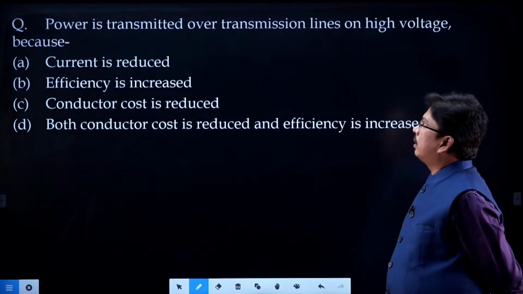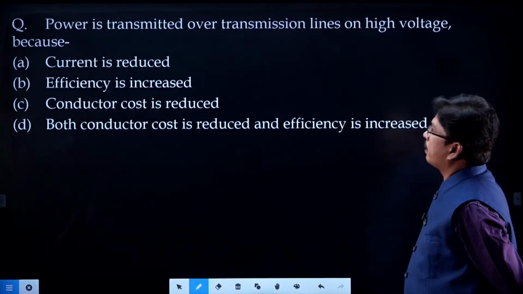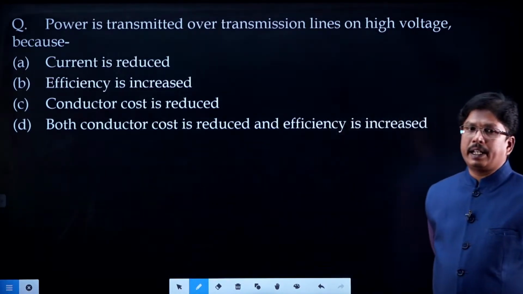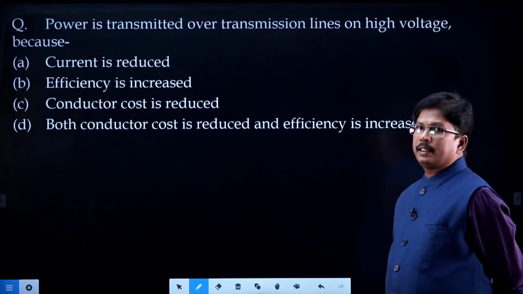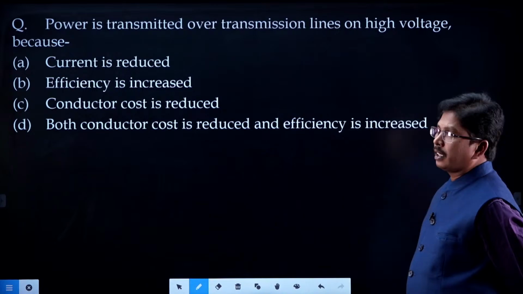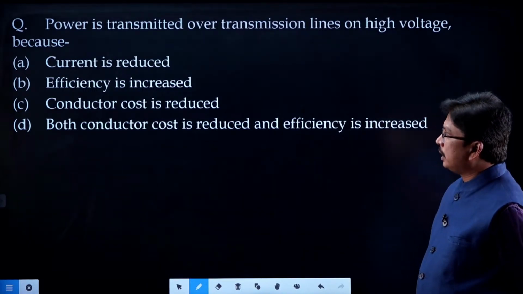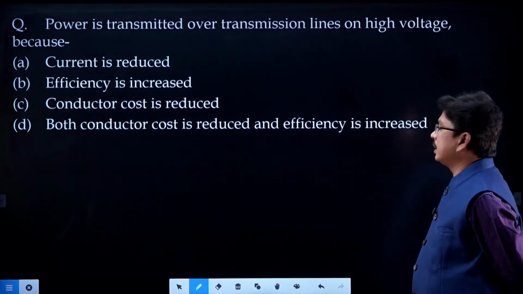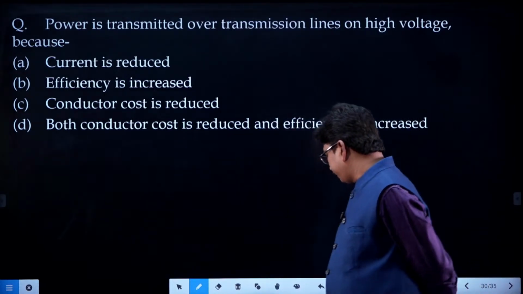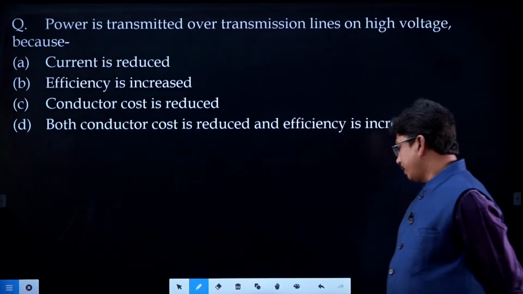Power is transmitted over transmission lines at high voltage because whenever voltage is increased, current is reduced. Options: efficiency is increased, conductor cost is reduced, or both conductor cost is reduced and efficiency is increased. What is the answer? Very good, Shyam.